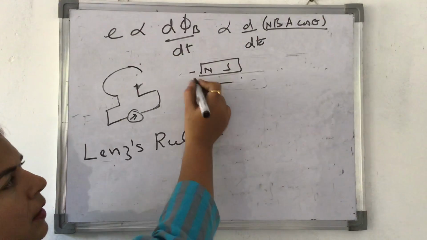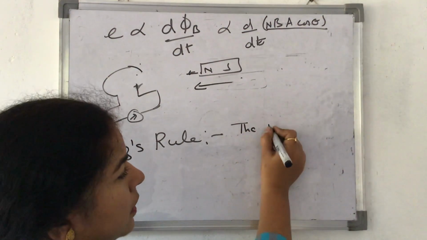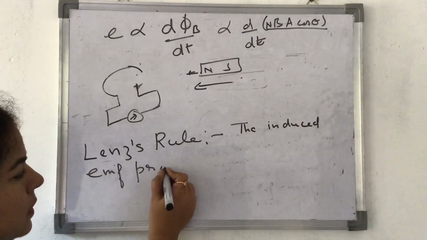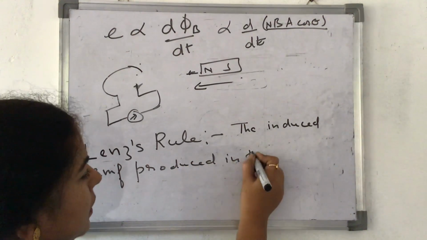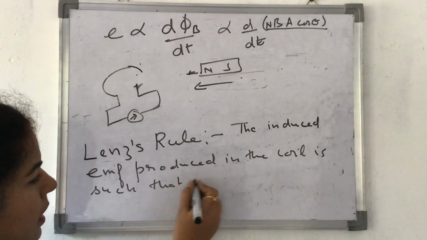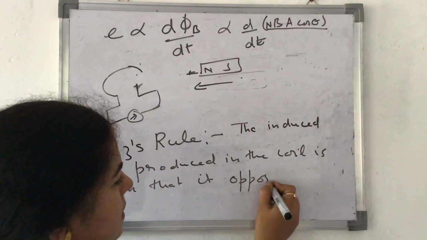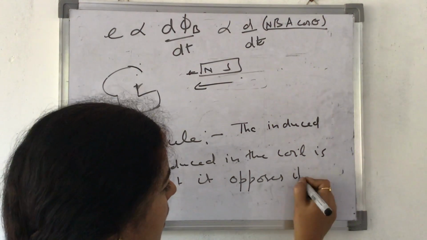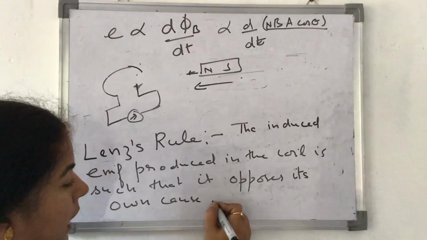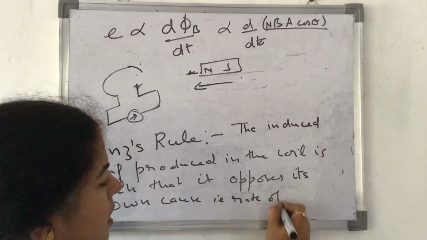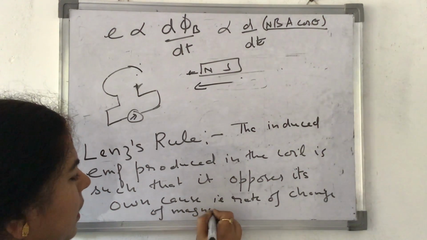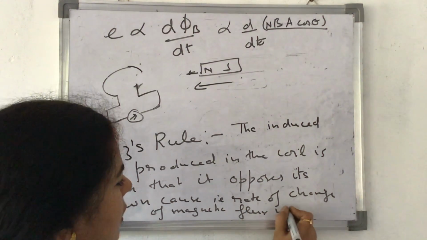Lenz's rule says that the induced EMF produced in the coil is such that it opposes its own cause. What was its own cause? That is rate of change of magnetic flux with respect to coil.